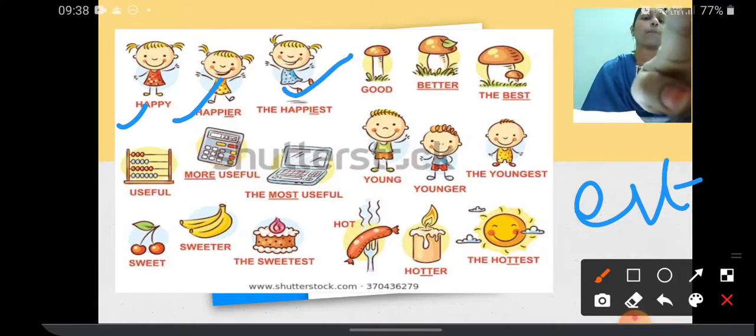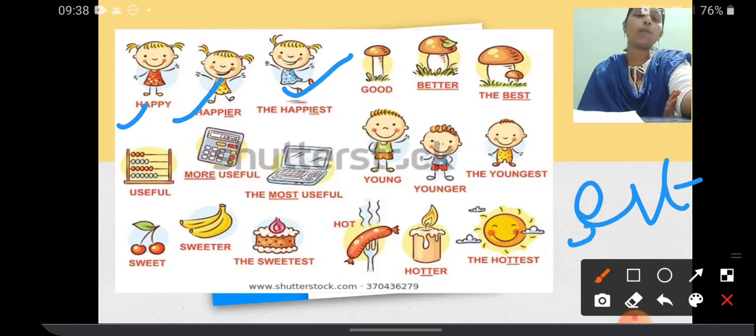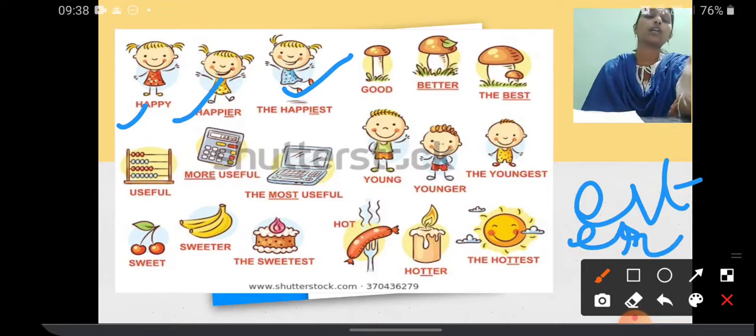So when the comparison is among three people or more than two people, we use the superlative form by adding est. If it is the comparative form, we add er to the adjective. Happy, happier, the happiest. Here you see the mushrooms: good, better, best. And here useful, more useful, and if it is a tablet, it is the most useful.